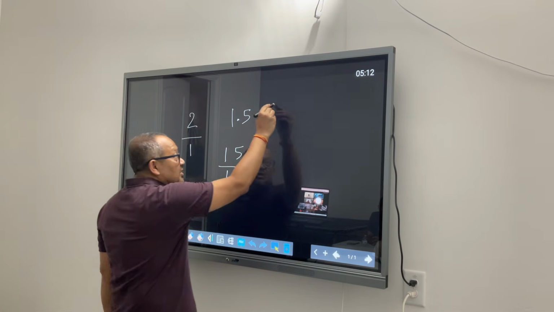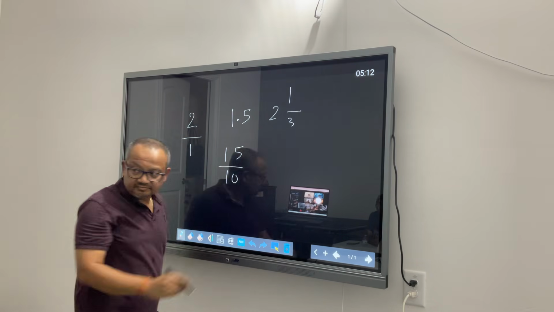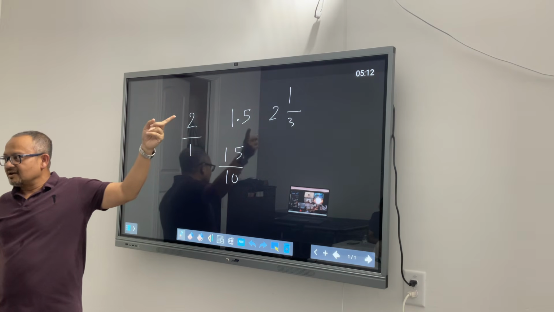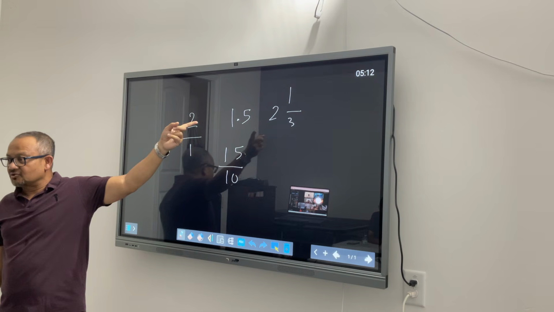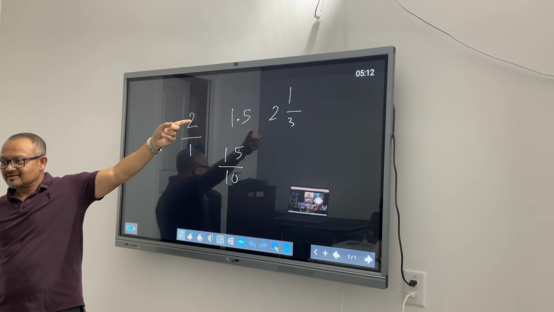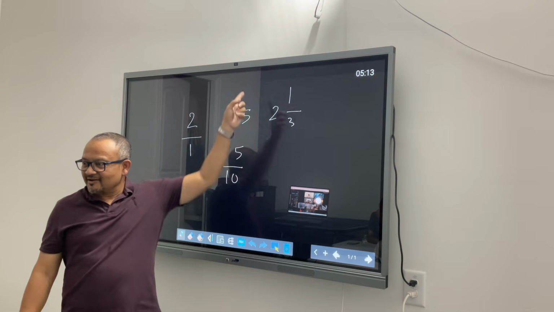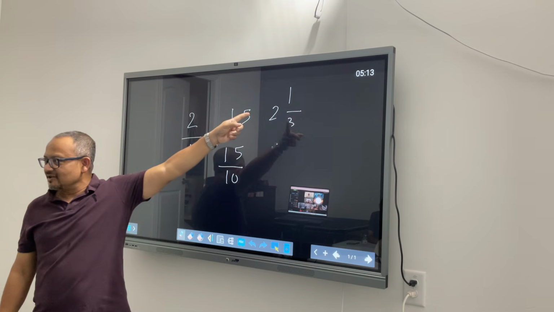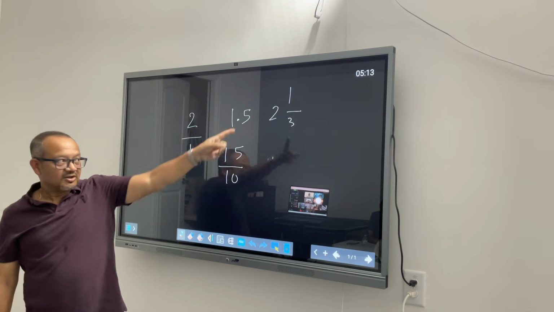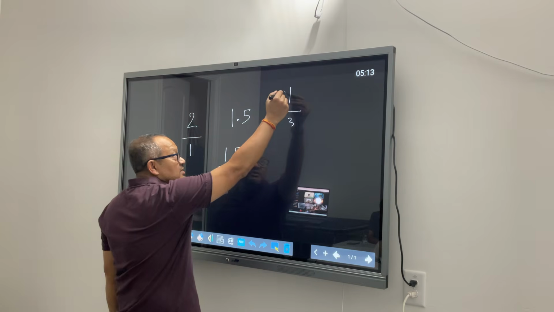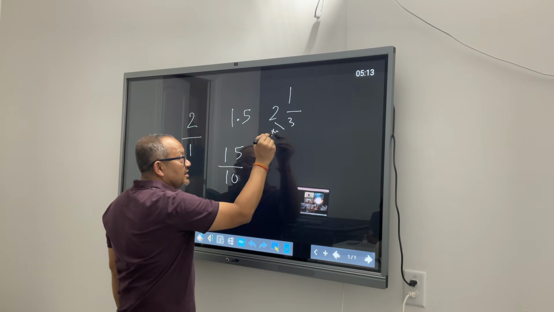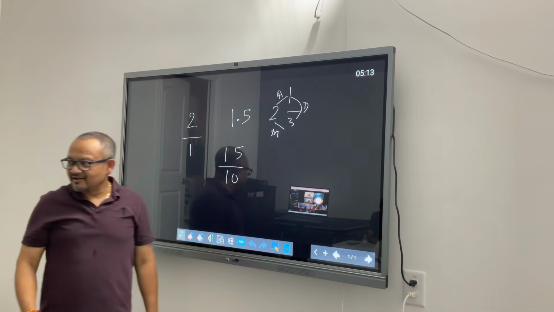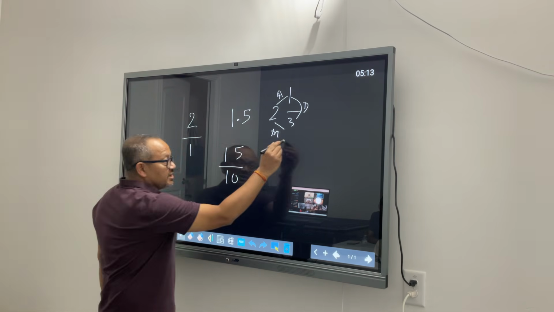If I have a mixed number, I can convert this also to a fraction. How much would that be? Multiply and divide. Yes, Mandeep. 7 over 3. 2 3s are 6 plus 1, 7 over 3. Multiply, add, divide. Math. So this became 7 over 3.